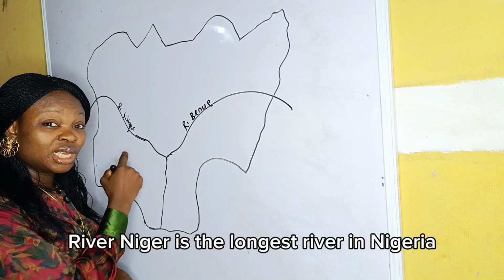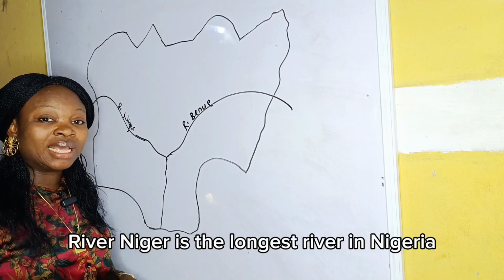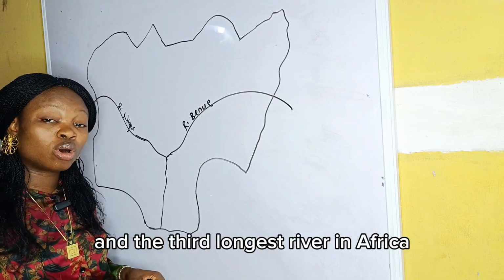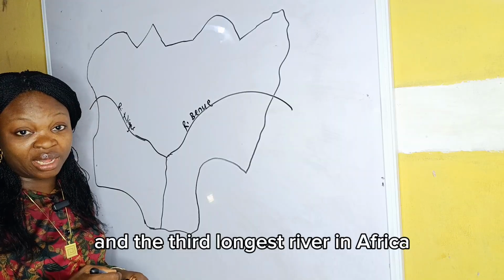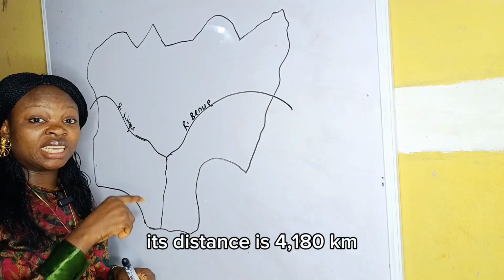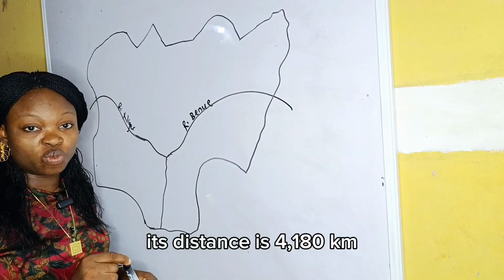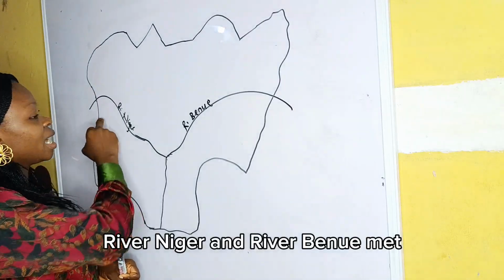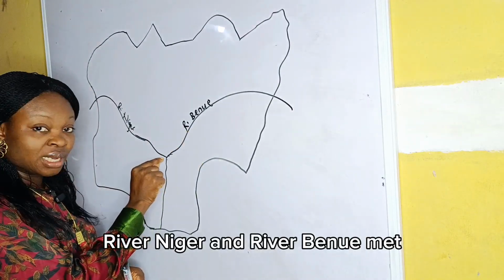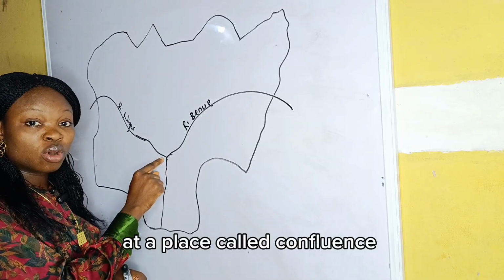River Niger is the longest river in Nigeria and the third longest river in Africa. Its distance is 4,180 kilometers.